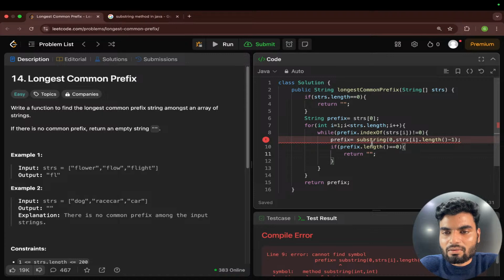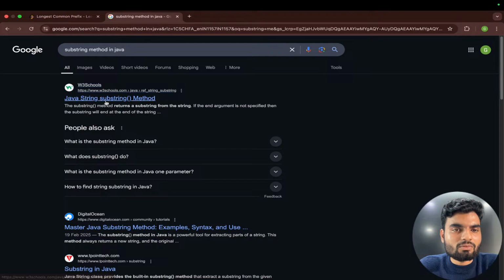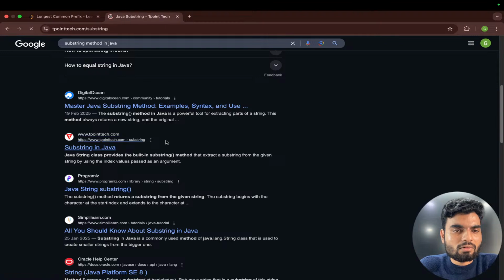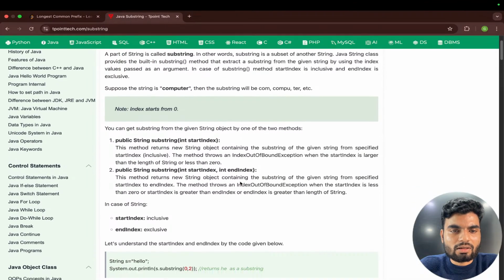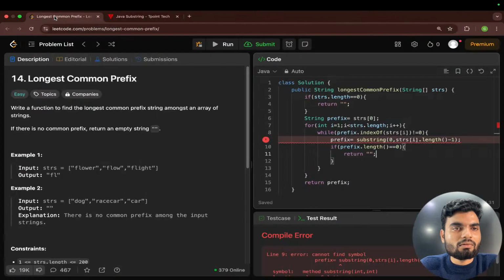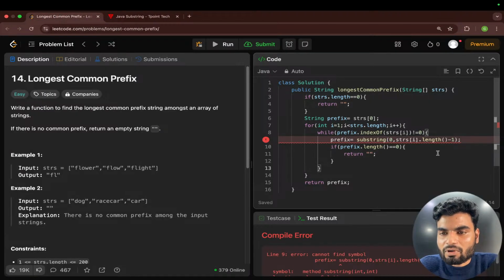Substring. Yes, spelling is correct. Indexes start from this. We have the substring method. Why are we not getting it?